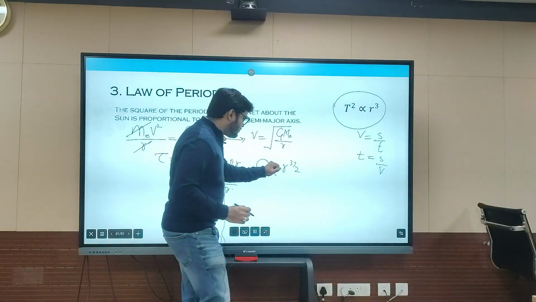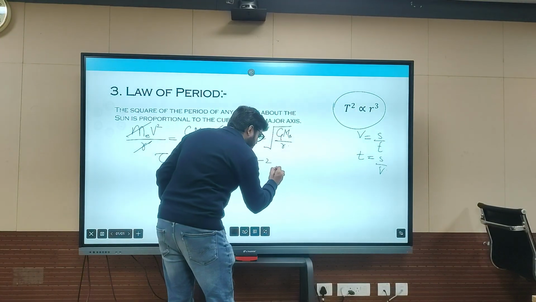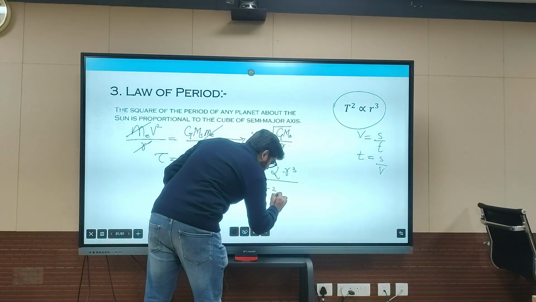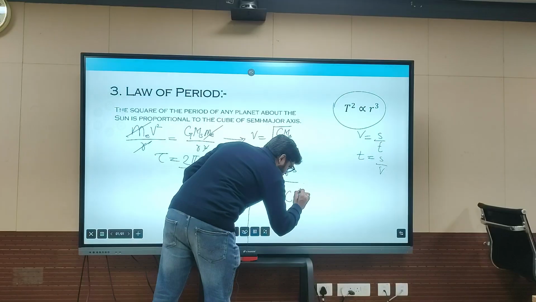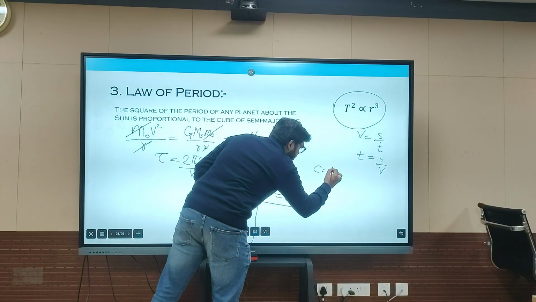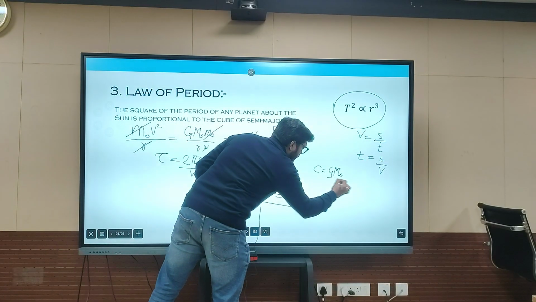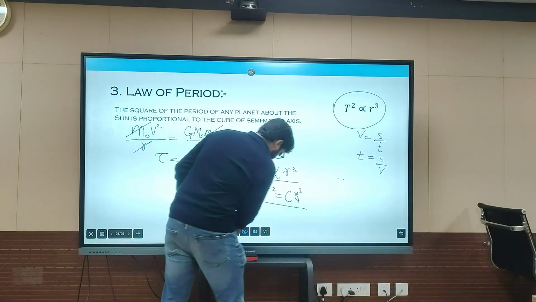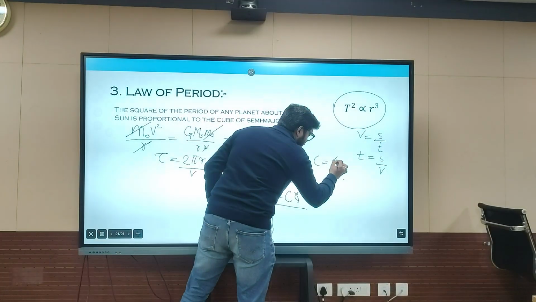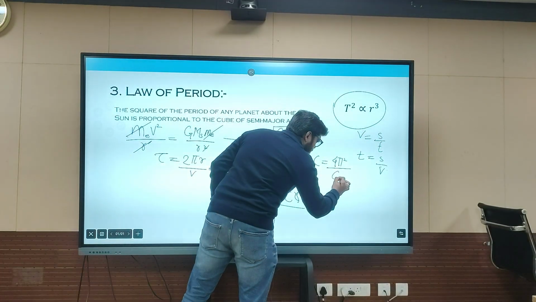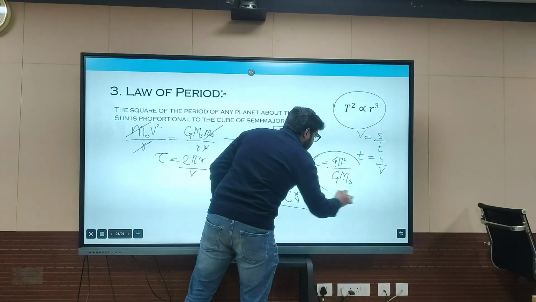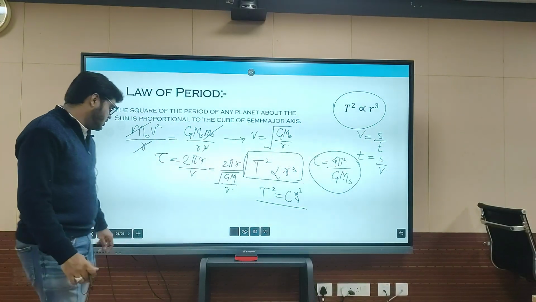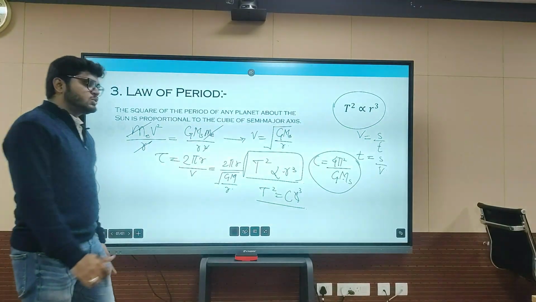So the correct way will be, you can square both the sides and this will be the result, and of course T square is equal to a constant C times r cube, and C will be 4π² by G mass of sun. So this is your constant, and you have proved this third law of Kepler's planetary motion. Okay, these are the three laws. Let's do an example about it.